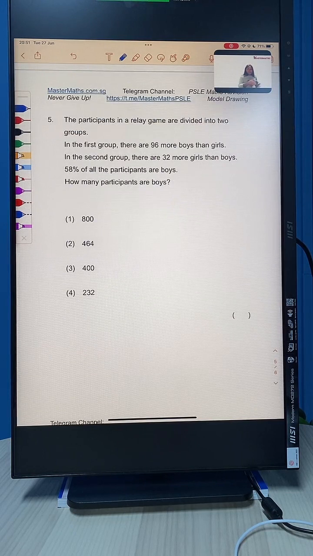The participants in a relay game are divided into 2 groups. Do you think the 2 groups are equal here? Did they say the 2 groups are equal? Can we assume the 2 groups are equal? What do you guys think? Can we assume equality?